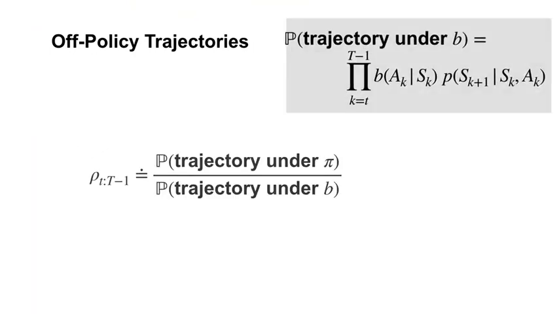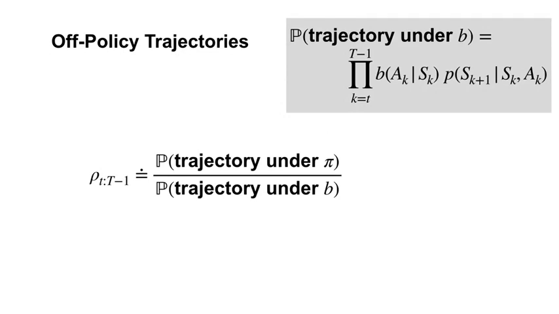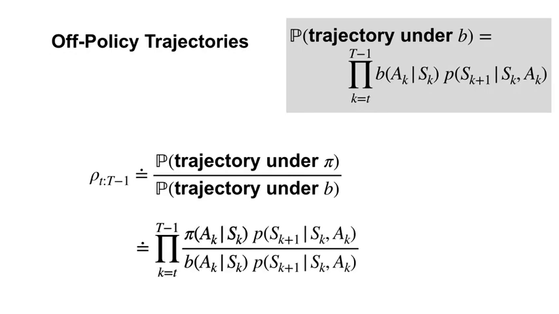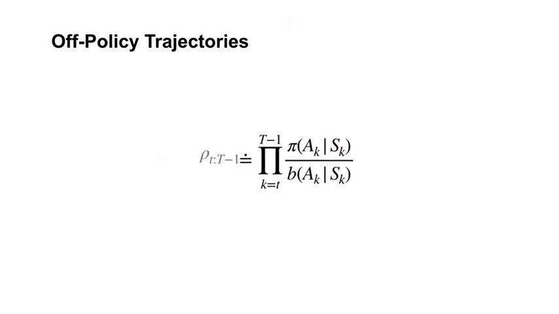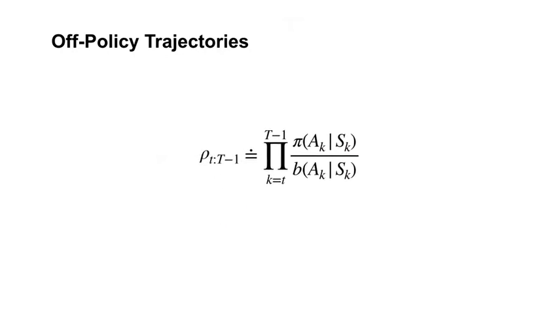Remember where we are going. We would like to define rho using the probability of the trajectory under pi and the probability of the trajectory under b. Let's plug these probabilities into our definition of rho. As we saw in a previous video, we can take these probabilities and multiply them by the importance sampling ratio. The transition dynamics of the environment cancel out on each time step. This leaves us with only a product over the ratios between policies at each time step.